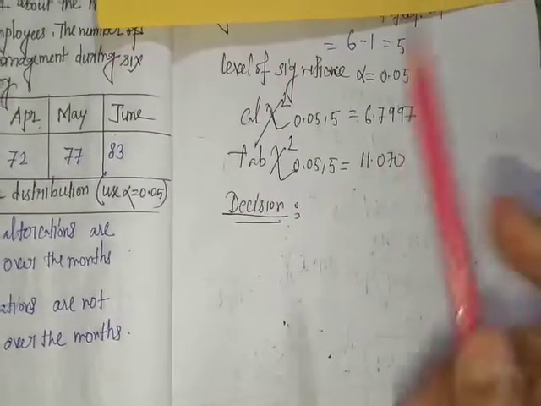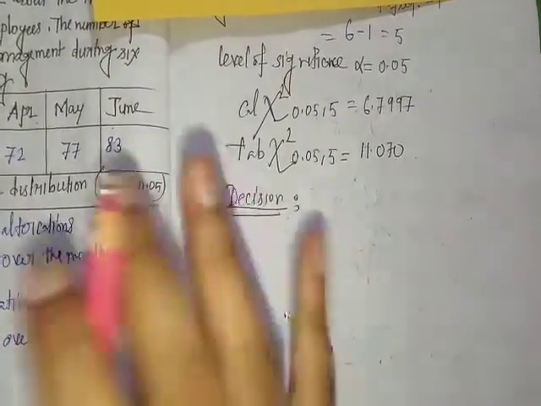Next, decision. Same process, similar to the chi-square test of independence of attributes.